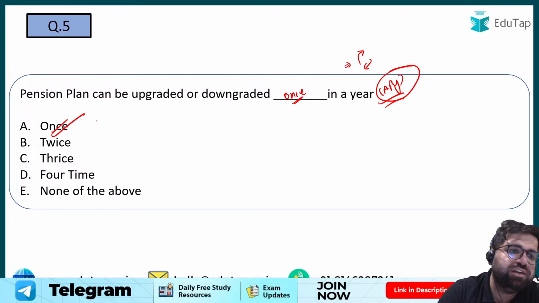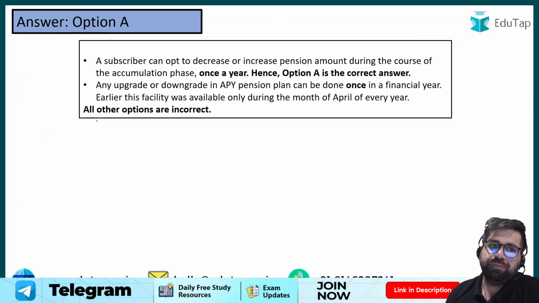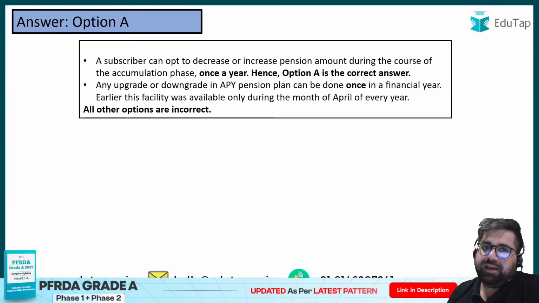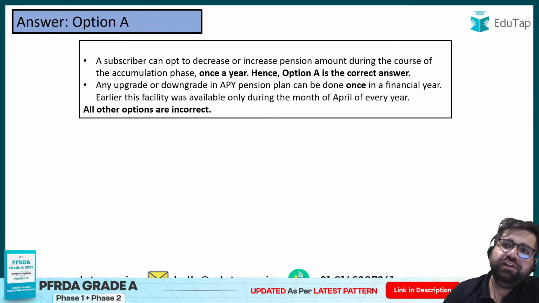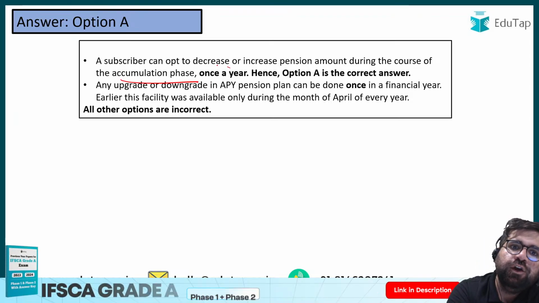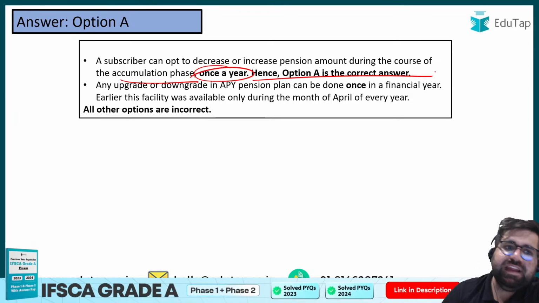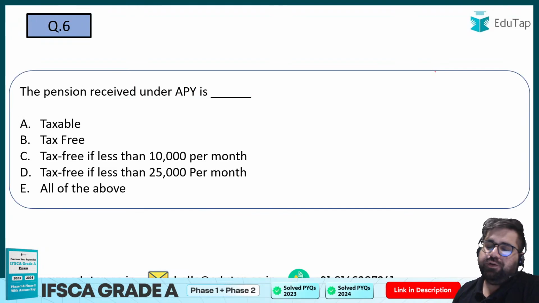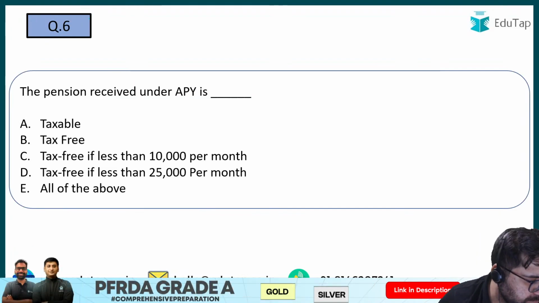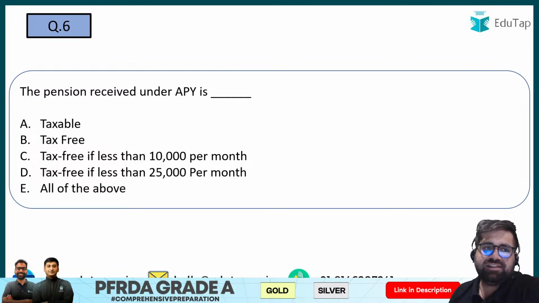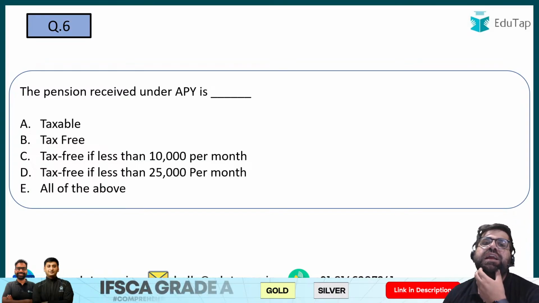Therefore, the correct answer over here will be option number A. A subscriber can opt to increase or decrease pension amount during the course of accumulated phase once in a year. Hence, option A is correct. Now, let's move forward to question number 6. The pension received under APY is dash.